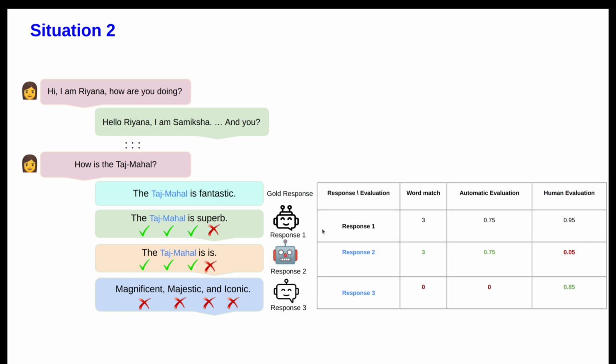For example, here magnificent, majestic and iconic has not a single overlap with the goal sentence, the Taj Mahal is fantastic, so it gets a lower score compared to the other responses. But this is not the true scenario. The response magnificent, majestic and iconic is quite a good response and can be taken as a viable response, but here it gets quite a low score.